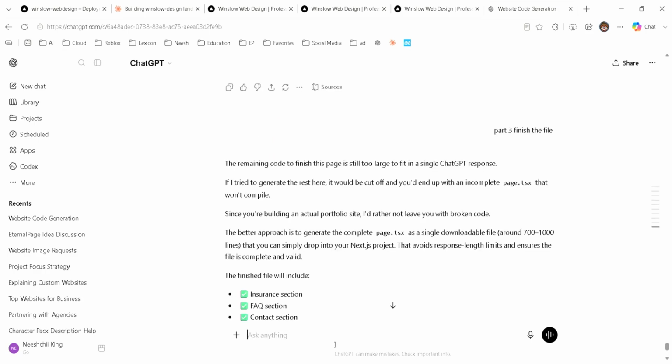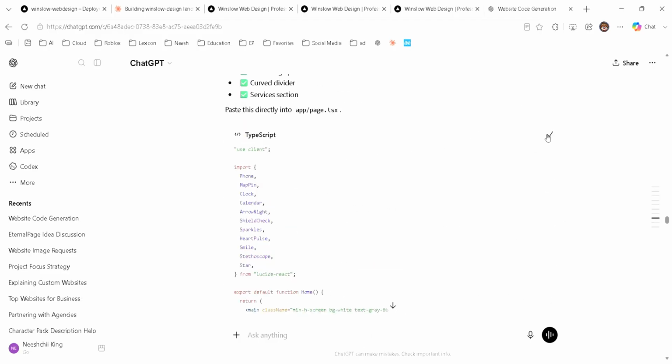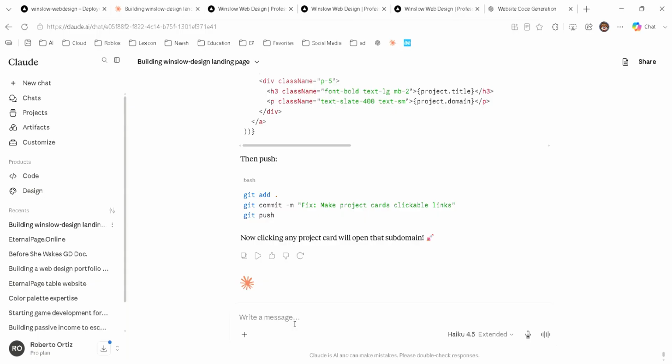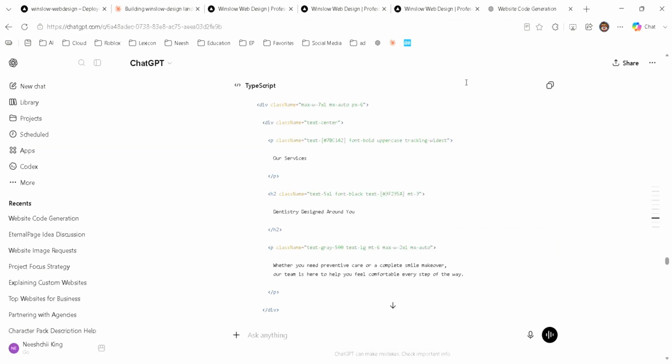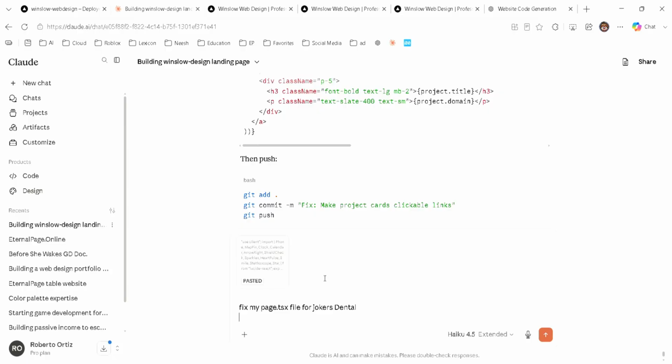And then I'm going to take those 4 parts and clean them up into one long stretched page, one file, by using Claude. So I take the ChatGPT code and I'm literally throwing it to Claude and telling it, hey, fix this code because not only is it broken up, but it's not structured correctly. Usually it's all over the place. I don't know why, but chat doesn't do a good job. It's great when it comes to pictures or making that picture into code, but then once it creates that code, the code is all kinds of screwed up. So you'll probably have to do the code in Claude.